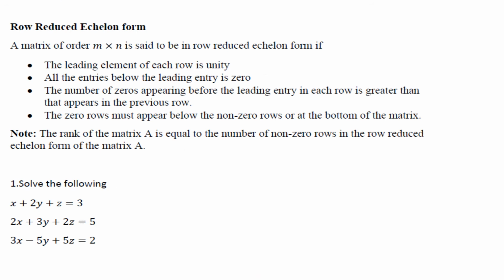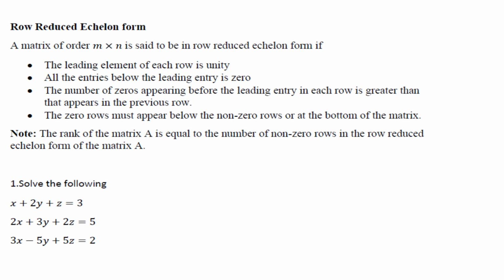Next is row reduced echelon form. A matrix of order m by n is said to be in row reduced echelon form if, first, the leading element of each row is unity. Second, all the entries below the leading entry are 0. Third, the number of zeros appearing before the leading entry in each row is greater than that appearing in the previous row. Fourth, the zero rows must appear below the non-zero rows, or at the bottom of the matrix.